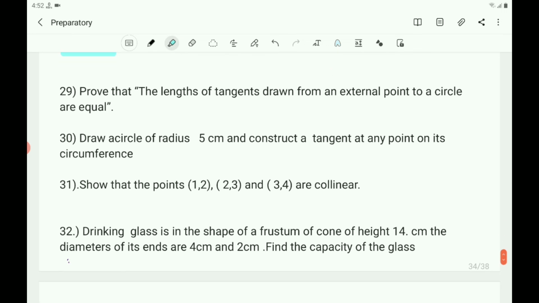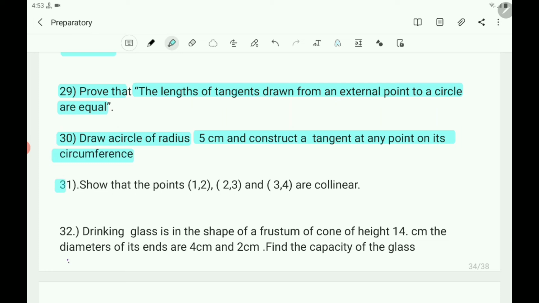Next question, 29th question. Prove that the lengths of tangents drawn from an external point to a circle are equal. Next question number 30. Draw a circle of radius 5 cm and construct a tangent at any point on its circumference.